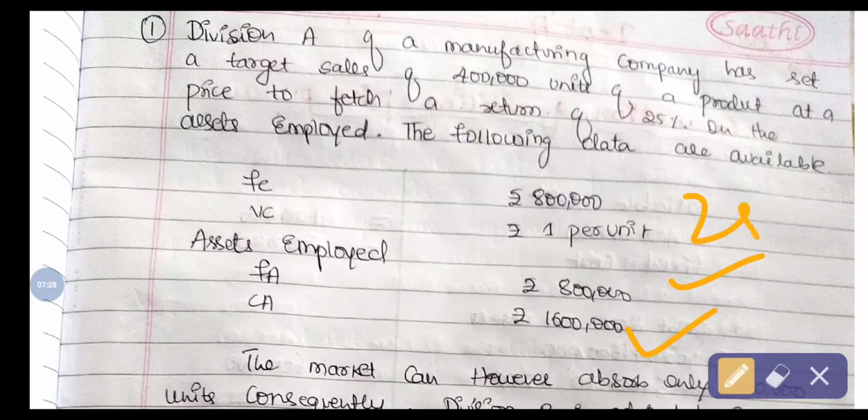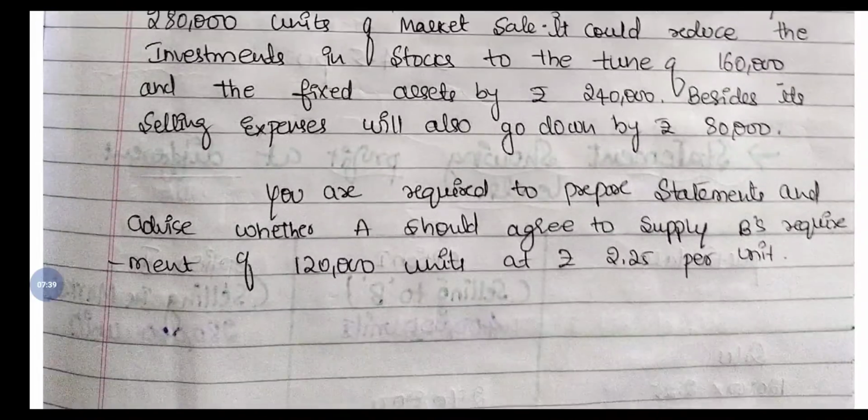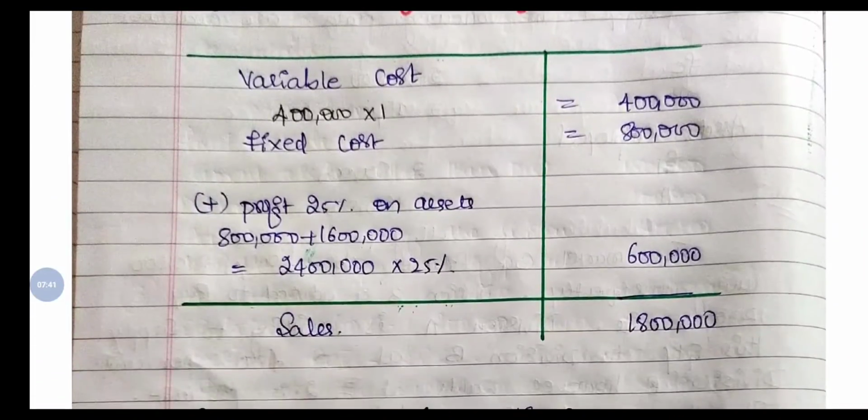So 25% return on both of these assets, and 4 lakh units are manufactured. 8 lakh is the fixed cost and variable cost is 1 per unit. So we have to calculate here the sales.